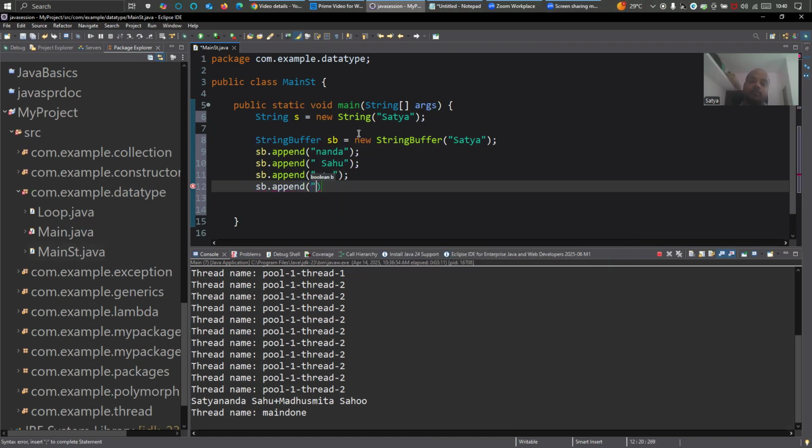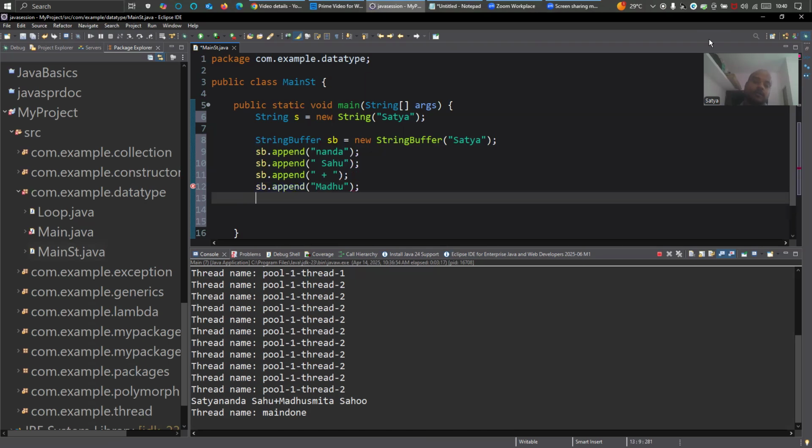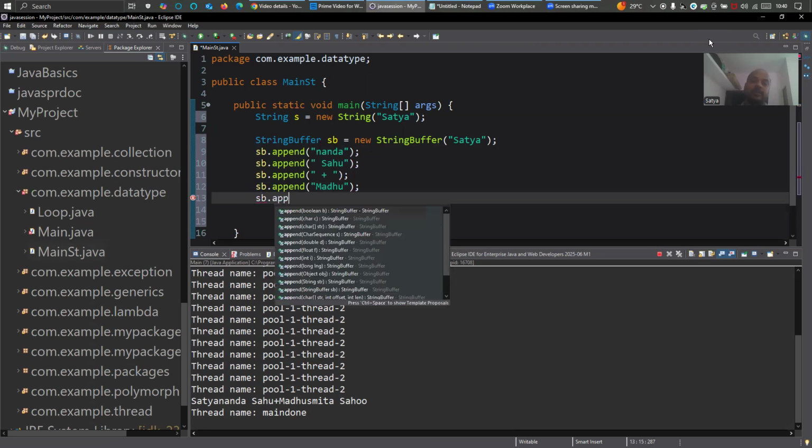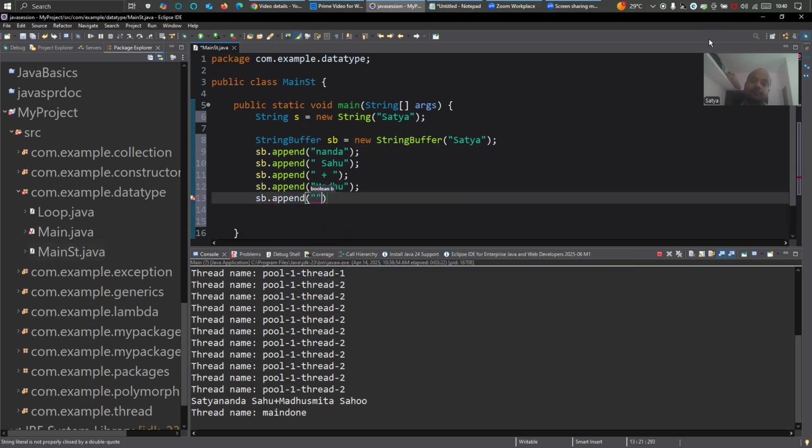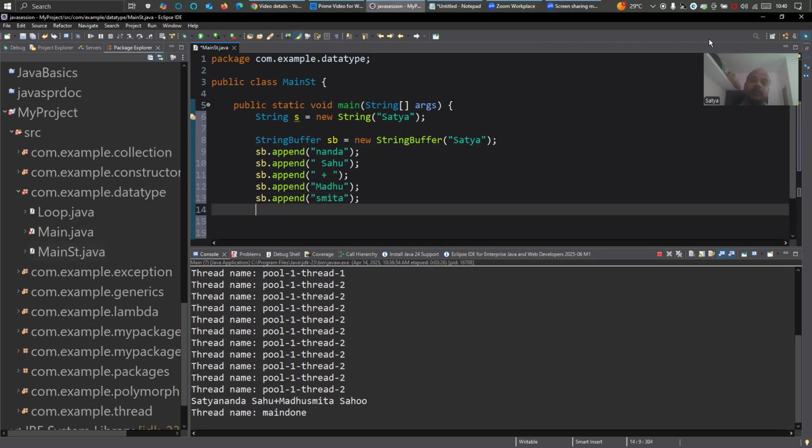It's already given a space, so let's write null, right? Then sb dot append. See that, right? Then sb dot.